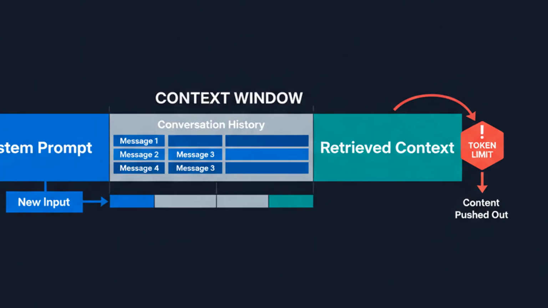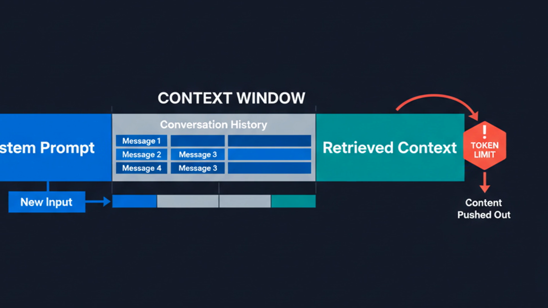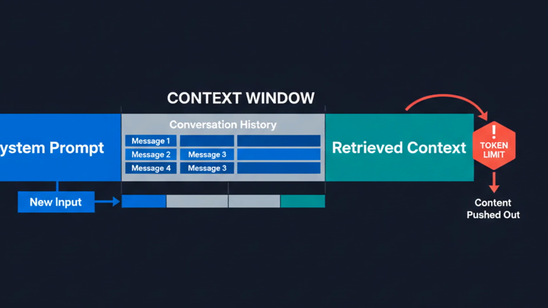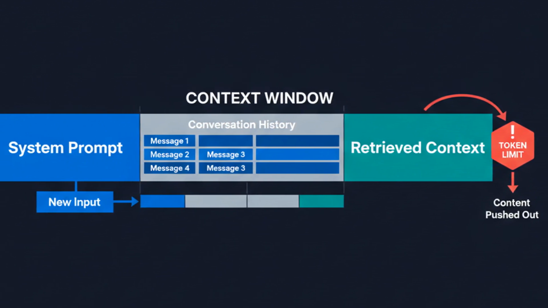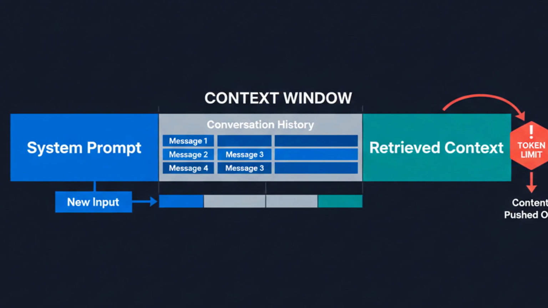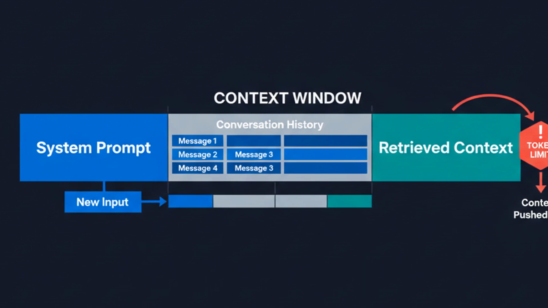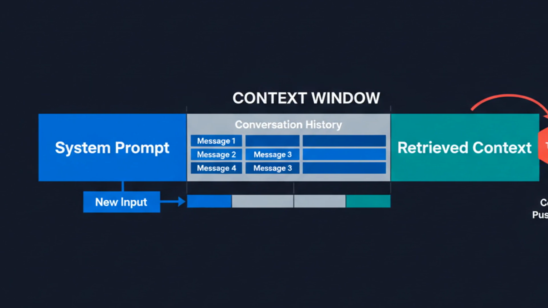Let's map this out. Short-term memory in AI agents maps directly to the transformer's context window. It's the working memory, everything the model can attend to right now. But here's the constraint that drives every architectural decision. Context windows are finite and expensive. GPT-4 Turbo gives you 128k tokens. Claude offers 200k. Sounds like a lot until you're 10 conversation turns deep with tool outputs, system prompts, and retrieved documents competing for space. The question isn't whether to manage this memory, it's how.